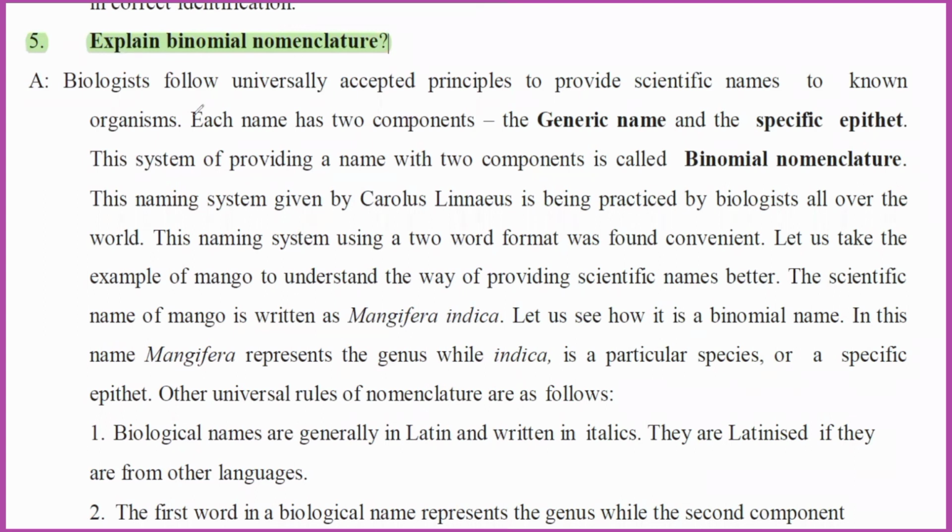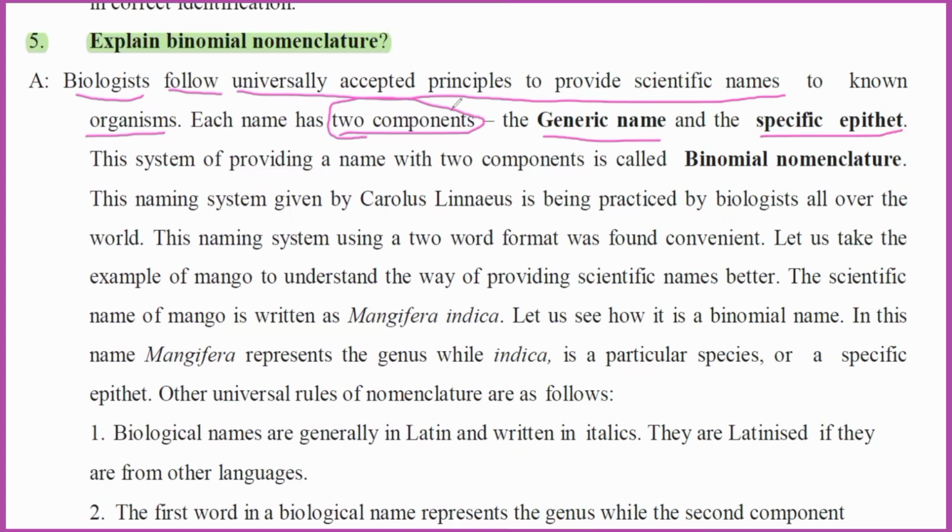Biologists follow universally accepted principles to provide scientific names to known organisms. Many scientists have decided to give scientific names to newly identified plants. Each name has two components. The first component is the generic name. The second component is the specific epithet.